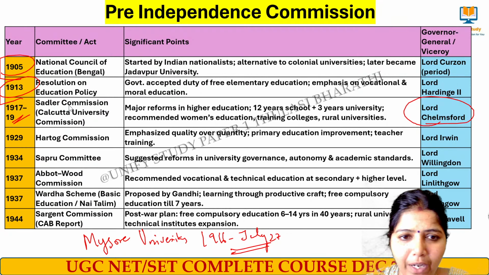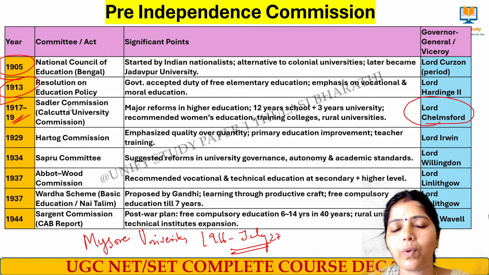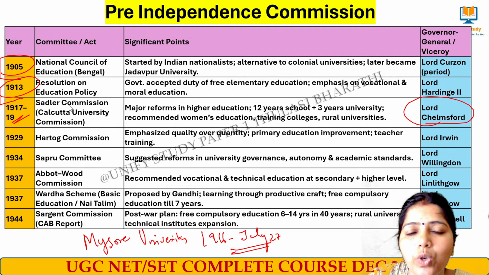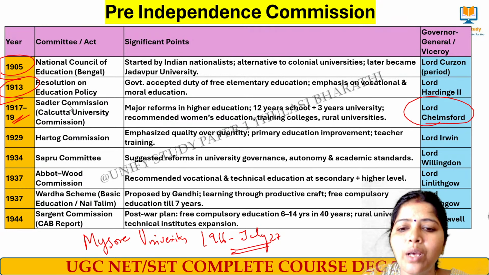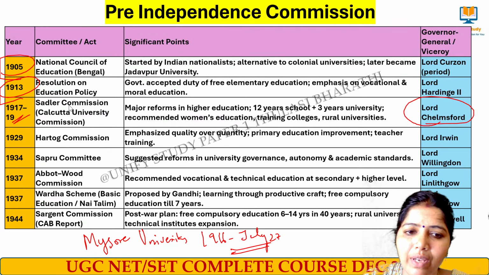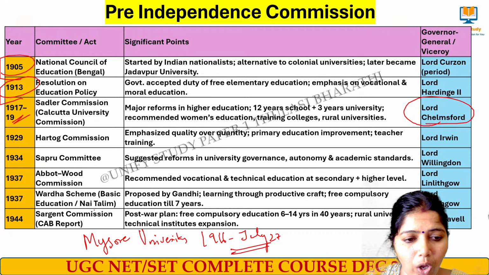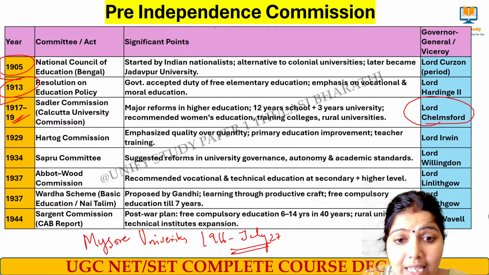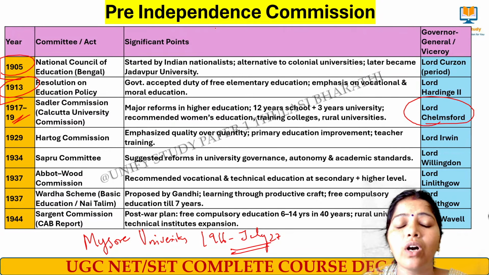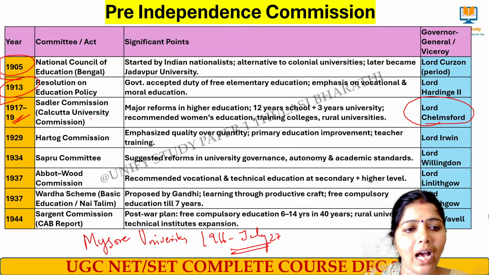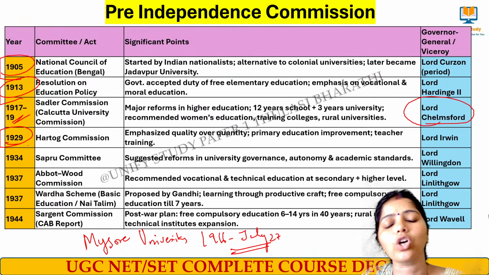So see, during this period of the Sadler Commission, many universities were started, including Mysore University. That's why I mentioned it here. Please make a note of it, very important. Along with that, we have Banaras Hindu University also in the year 1916, make a note of it. Very good. And then we have 1929, the Hatton Commission.